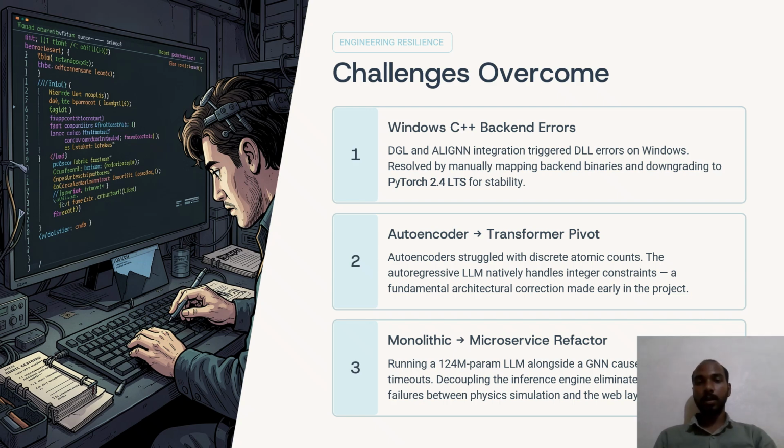And the third was performance. Running both the language model and graph neural network together created issues and backend slowdowns. So we addressed this problem by adopting the microservice architecture as we discussed earlier. So we overcame these challenges by using suitable approaches.